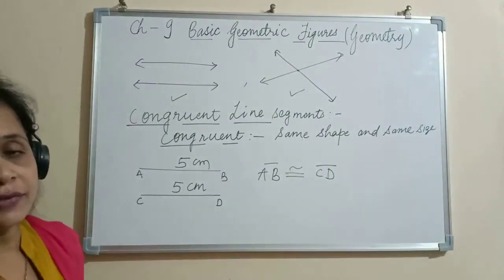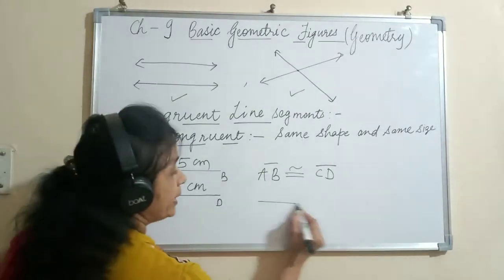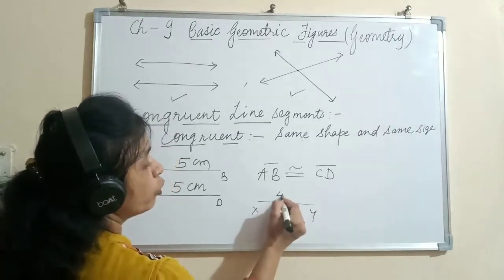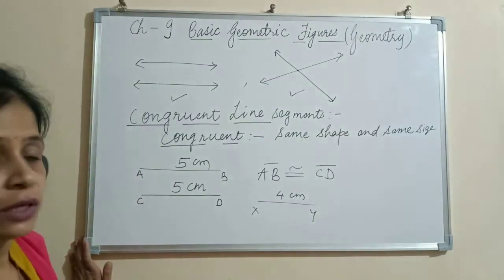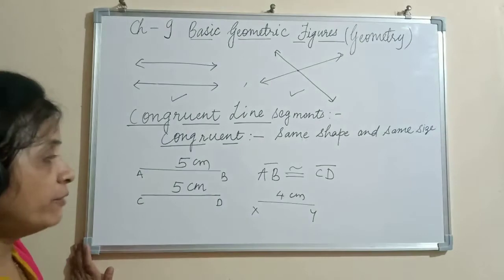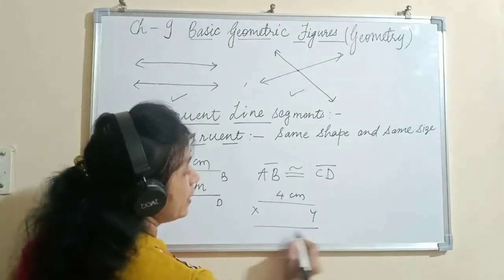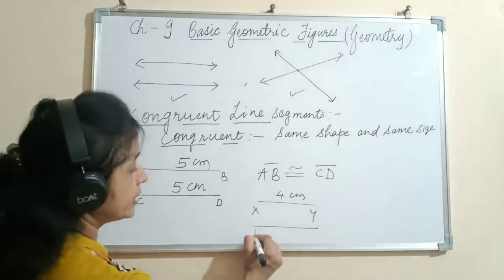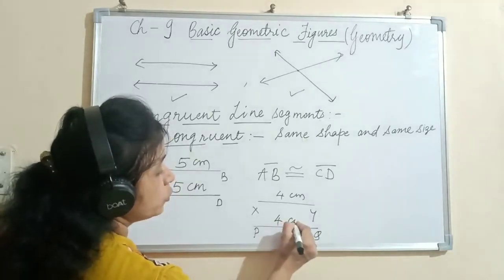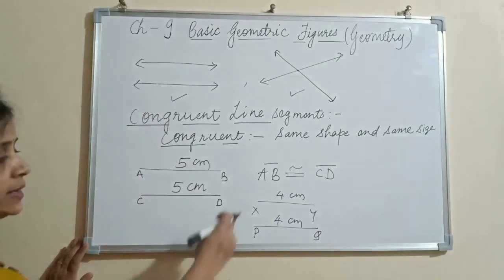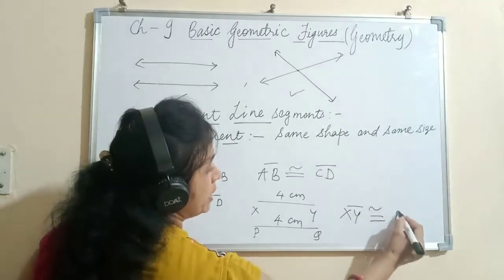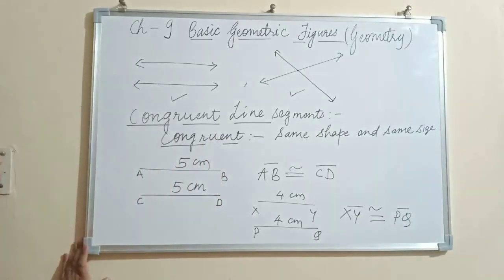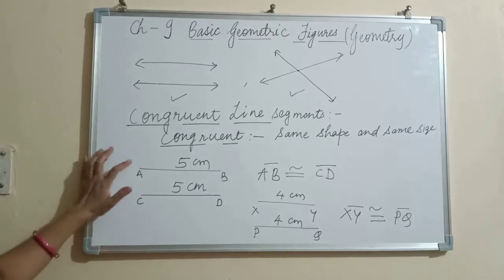If I ask you a line segment XY is of 4 cm and draw another line segment PQ which is congruent to XY, you have to draw the same length line segment, that is 4 cm. PQ will also be of 4 cm. In this way only XY and PQ will be congruent. I hope it is clear. So congruent line segments are those line segments which are of same length.